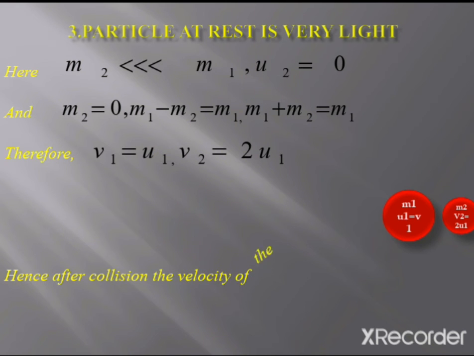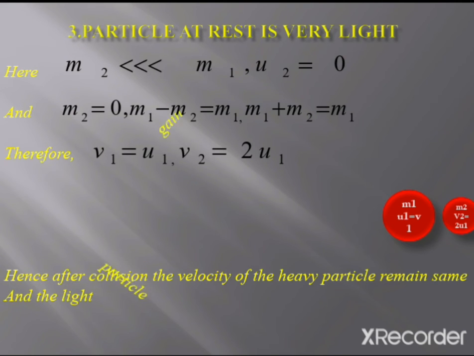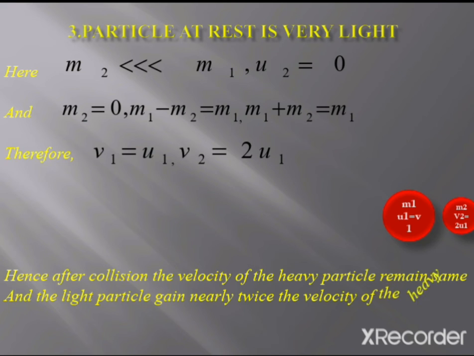From this condition we can arrive at the conclusion that for a collision where the heavy particle is moving and the light particle is at rest, after collision the heavy particle remains at the same velocity in the same direction, but the light particle will move with twice the initial velocity of the heavy particle. That means the speed of the light particle will be twice that of the heavy particle after collision.